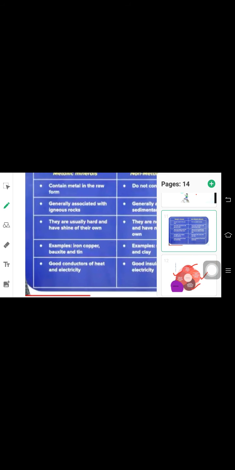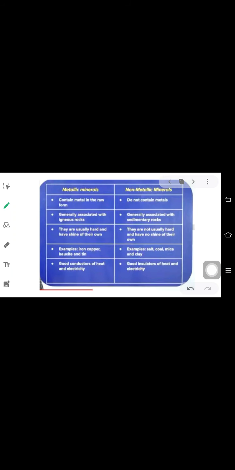Now we have one important question left: differentiate between metallic and non-metallic minerals. This question usually comes for 3 or 5 marks. Differentiate between metallic and non-metallic minerals. The first point is that metallic minerals contain metal, while non-metallic minerals do not contain metal.